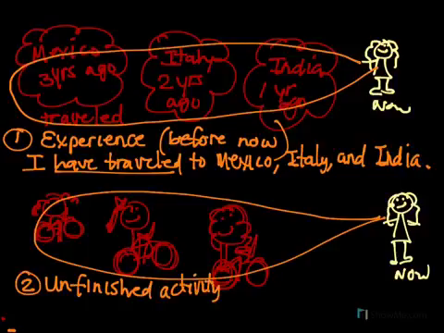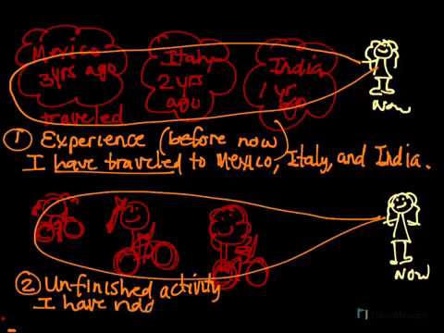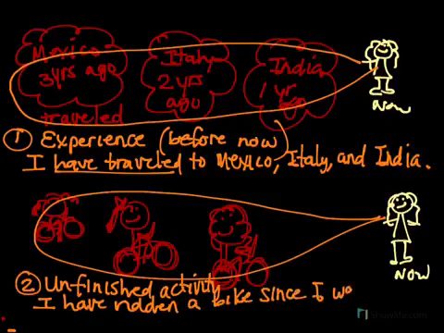I want to show that I learned to ride a bike when I was 6, and I still enjoy biking today. So I can say, I have ridden a bike since I was 6. That shows that even though I'm not doing it right now, it is a habit of mine which began in the past and continues now.